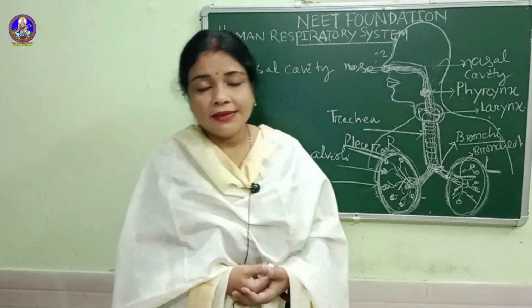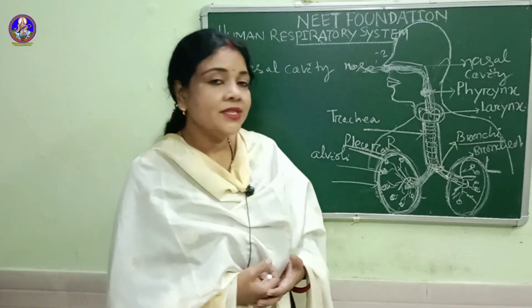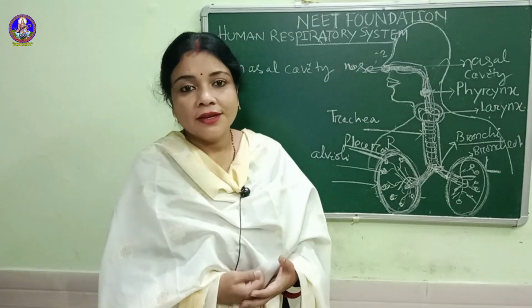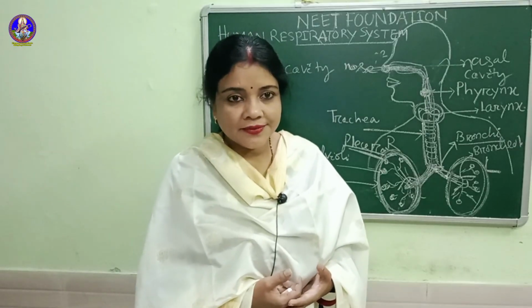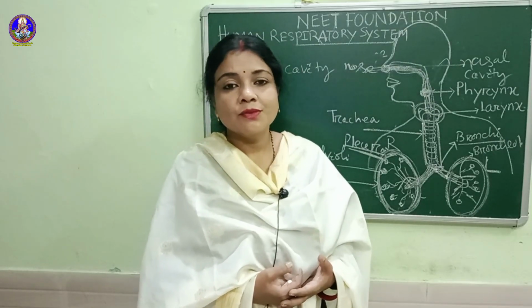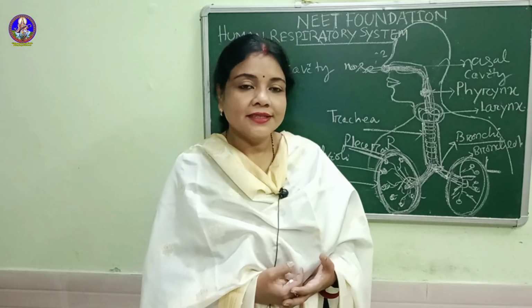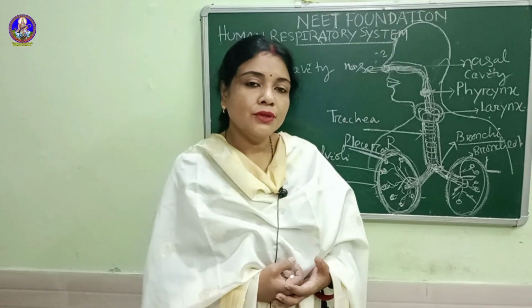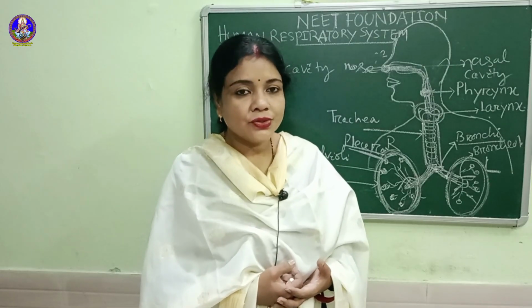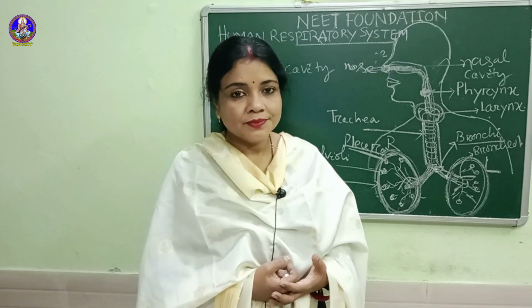This cavity is the first part of the body which takes oxygen from the air in our environment. The nasal cavity contains very tiny hairs as well as some mucus. That hair and mucus both trap the dust from the atmosphere. Also, they trap germs.